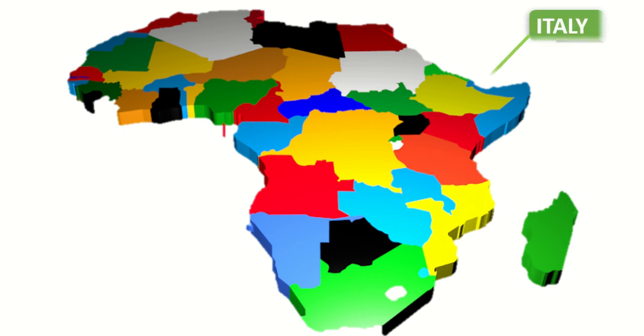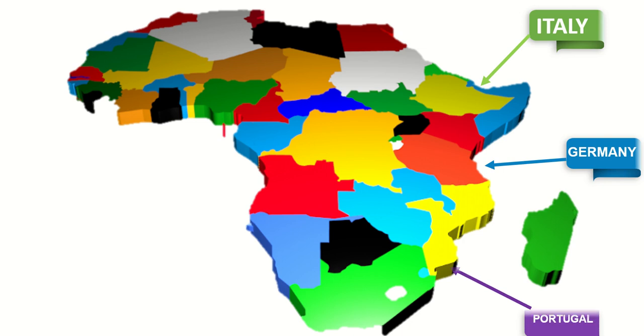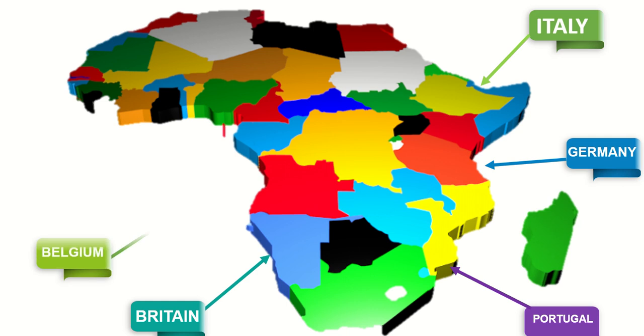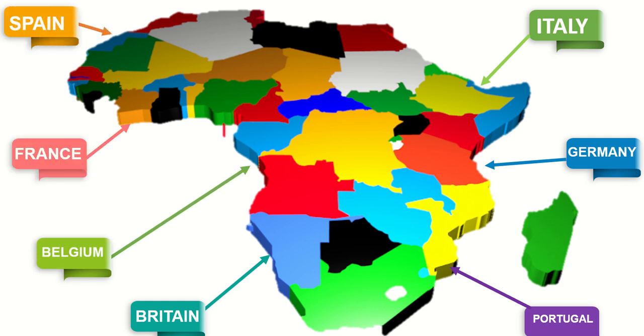And this illustration here is trying to show the scramble, how it was happening. We can check those hands in the name of European countries. All of them opened their eyes for Africa: Italy, Germany, Portugal, Spain, France, Belgium, Britain. All of them wanted to take part of Africa. And that was the scramble. So to avoid that collision, Belgium wanted Congo, Portugal wanted Congo, France wanted Congo.